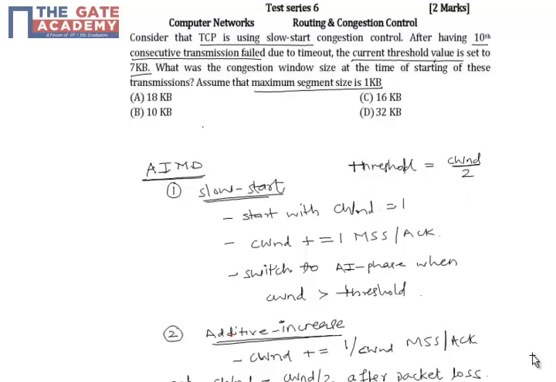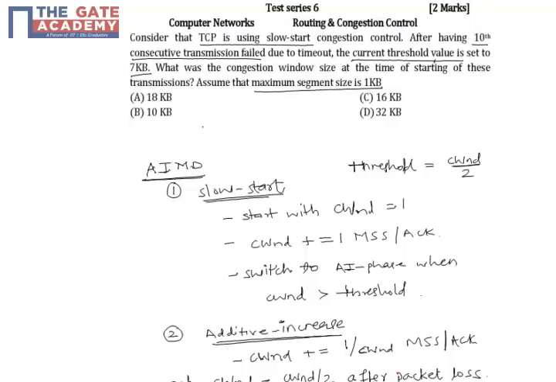In the additive increase phase, this congestion window size is increased by one of congestion window size for each acknowledgement received, that is, we roughly add 1 MSS for each round trip of time, and we set the congestion window to half of its size whenever a packet loss is detected in the network.